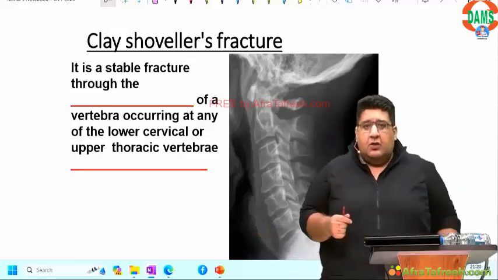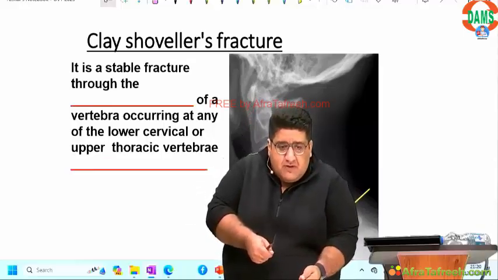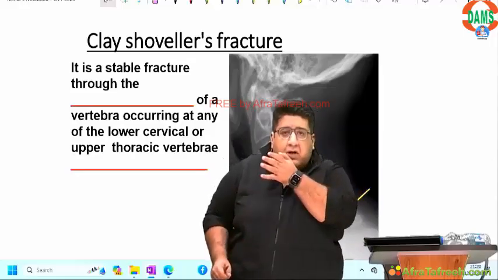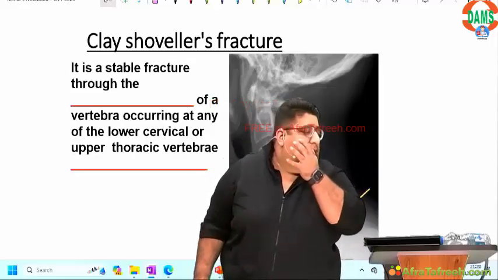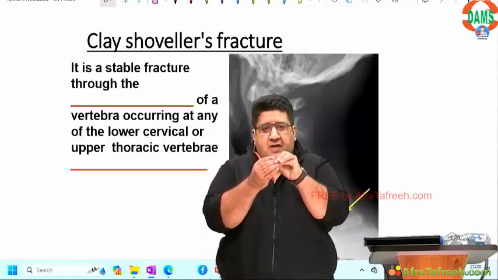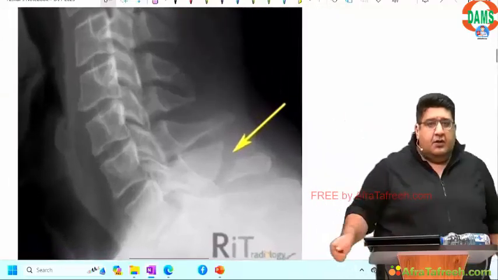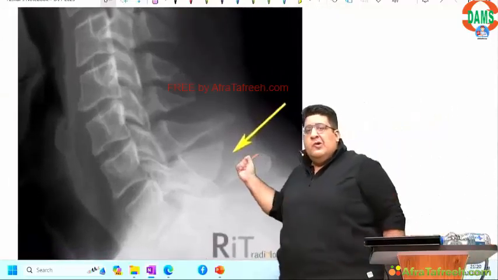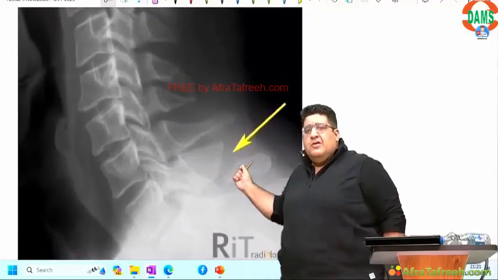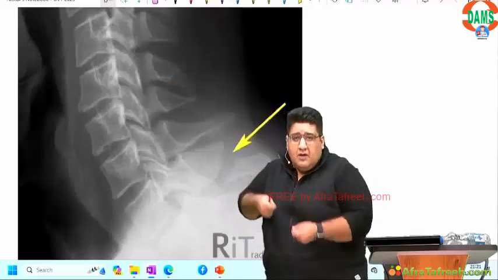If we do a violent lateral rotation of neck towards one side while digging out the clay with the shovel, it is possible that the muscle and ligament which are inserted onto the tip of the spinous process of C7 from the opposite side might get avulsed. And that avulsion fracture of the tip of the spinous process of C7 is what is called Clay-shoveler's fracture.